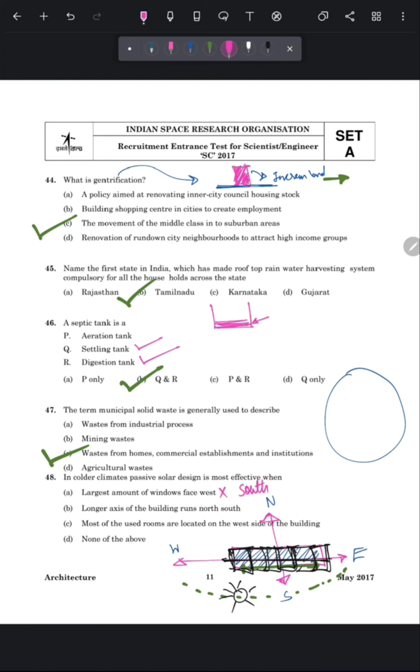Next statement is, longer axis of the building runs north to south. This is also false because the longer axis should be east to west. Third statement is, most of the used rooms are located on the west side of the building. So this is also a false statement because the most used room or active room should be located on the south side of the building. So the answer of this question is option number D, none of the above. Let's move to the next question.